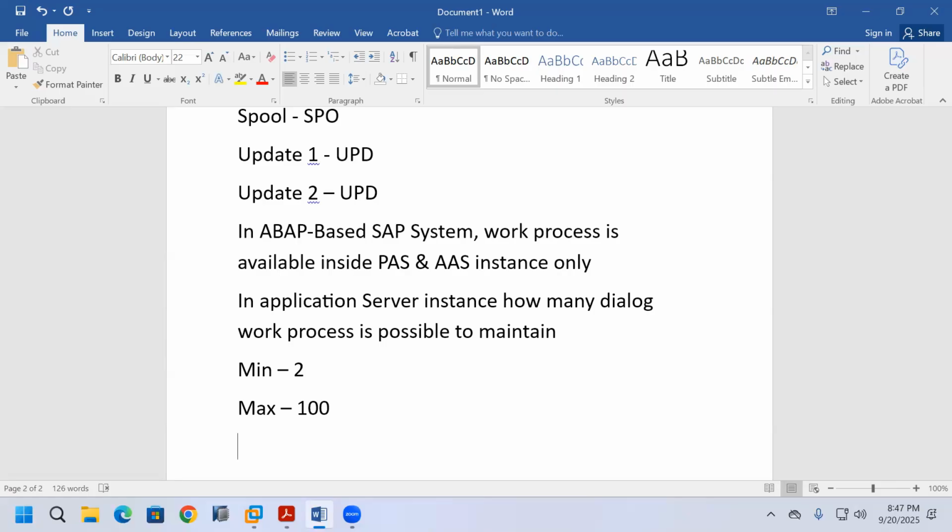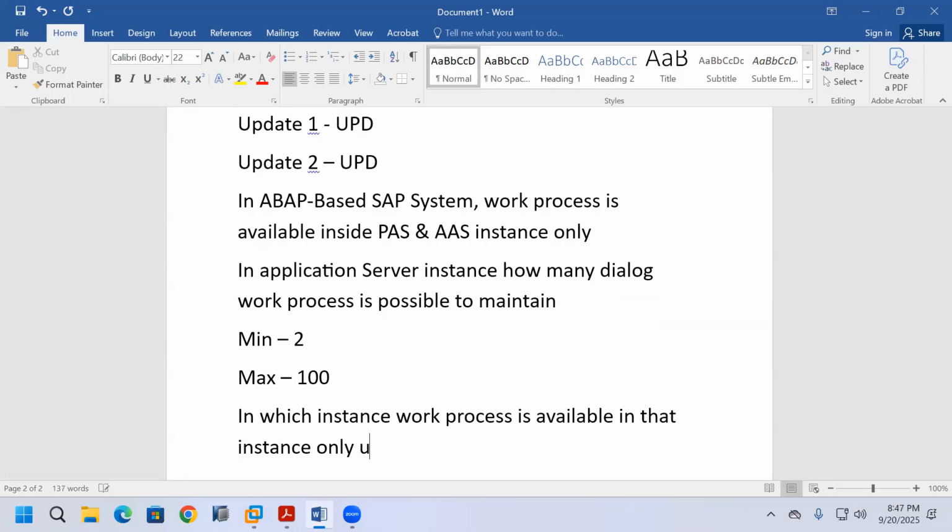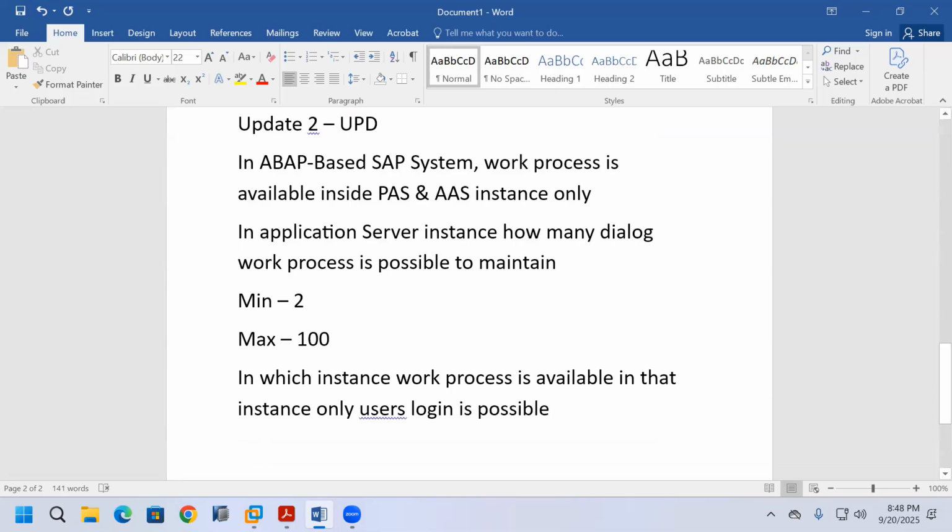Okay, and one more important point: in whichever instance work process is available, in that instance only, user login is possible. That means user login is possible only in the application server instances, the primary application server instance and additional application server instances. In the ABAP central service instance and in the database instance, user login is not possible.